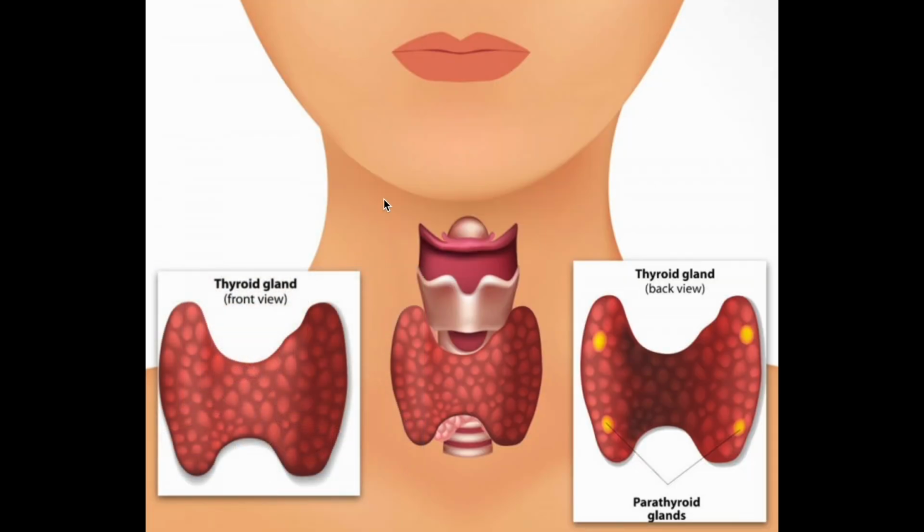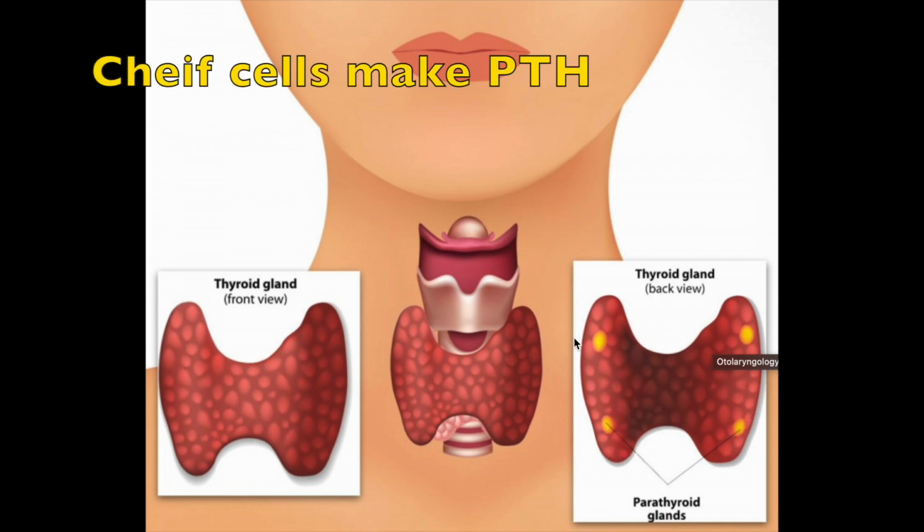hypoparathyroidism. Okay, so this is where the thyroid gland lives. It lives at the distal aspect of our neck. And then this is the front of the thyroid gland, and then this is the posterior side of the thyroid gland where the parathyroid glands live. In the parathyroid glands are these little pockets of cells called chief cells, and those are the cells that pump out the parathyroid hormone that then travels to the rest of the body.